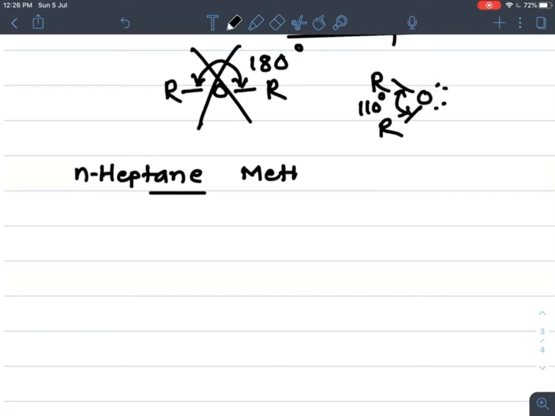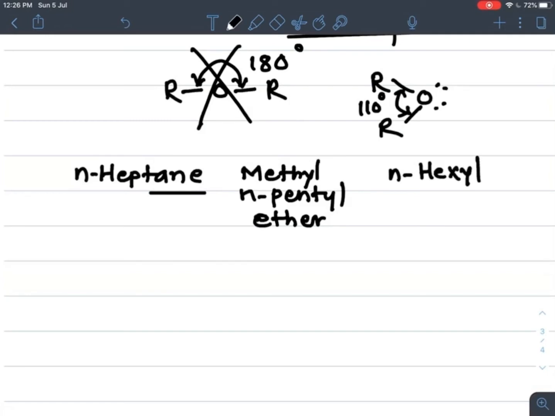Second example, methyl N-pentyl ether, and then N-hexyl alcohol. So if we take three examples, this is alkane, this is ether, and this is alcohol.